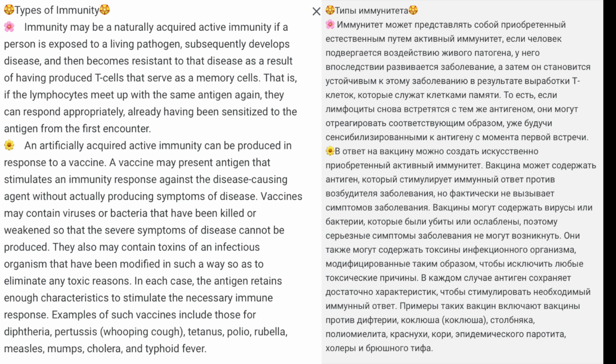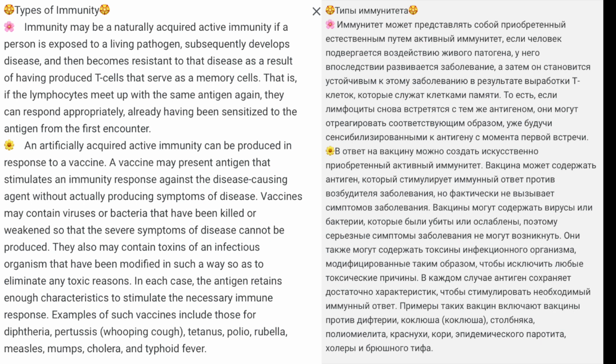subsequently develops disease, and then becomes resistant to that disease as a result of having produced T cells that serve as memory cells. That is, if the lymphocytes meet up with the same antigen again, they can respond appropriately, already having been sensitized to the antigen from the first encounter. An artificially acquired active immunity can be produced in response to a vaccine.